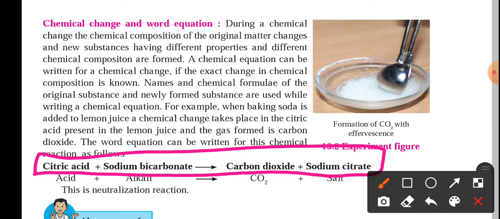In the same way, if we write the formulas of those chemical compounds, then that will be called a chemical reaction. So this is about reactions, how to write them, which we call a word equation and a chemical reaction.